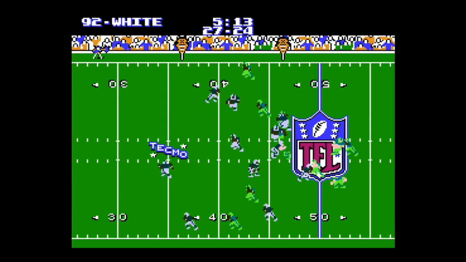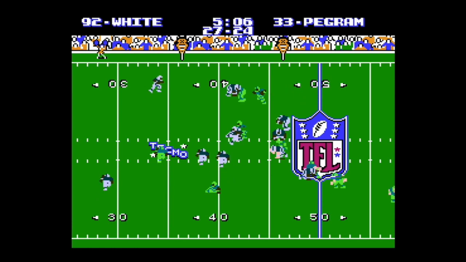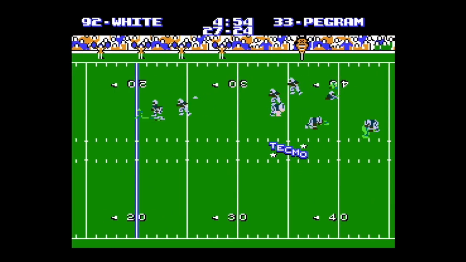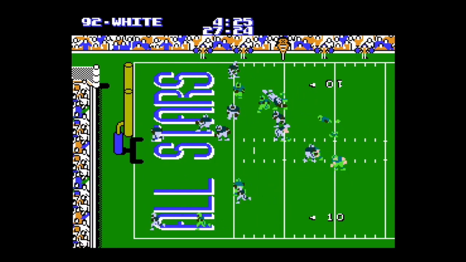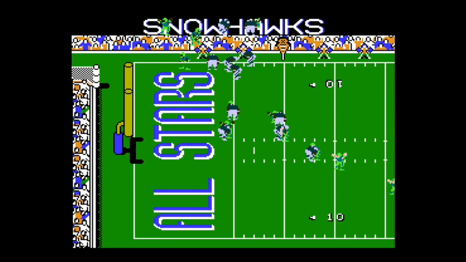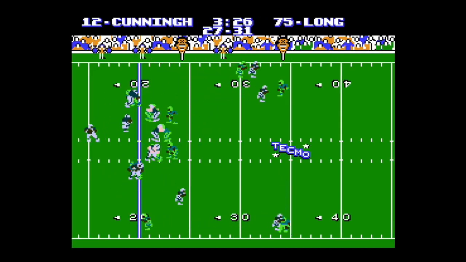With under 5:30 to go in the ball game, Eric Pegram gets another chance here, weaves through traffic to set him up in field goal range, but they're looking for 6, and Eric Pegram finds the corner of the end zone to give the Snowhawks the late lead.